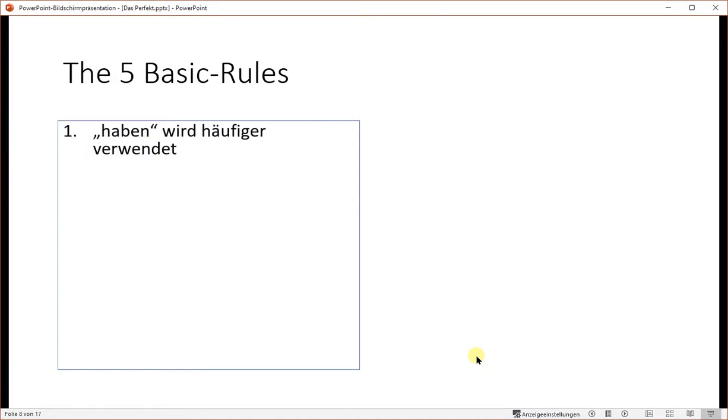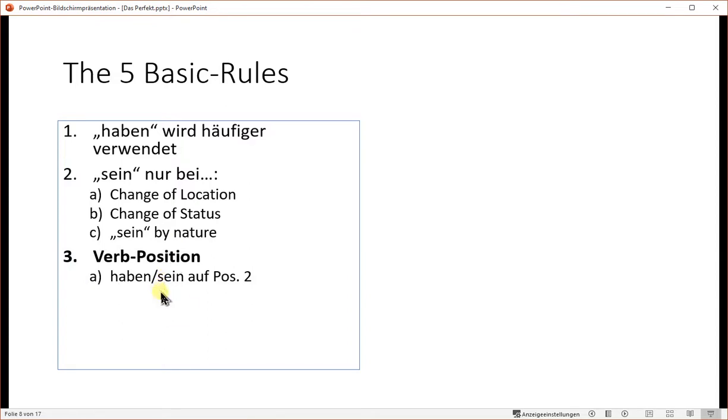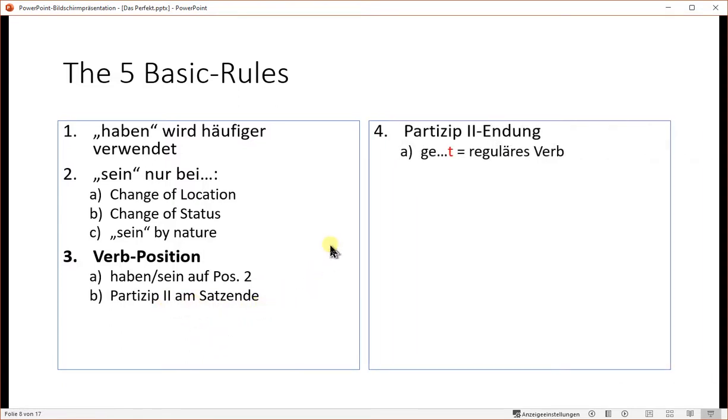Haben wird häufiger verwendet. So haben is more common than sein. Sein we use only when there's a change of location, when there's a change of status, and if the verb by nature uses sein anyway. Third, the verb position: haben and sein is on position 2 normally, and the Partizip 2 at the end of the sentence. The ending of the Partizip 2 usually is letter T if it's a regular verb, or en if it's an irregular verb.